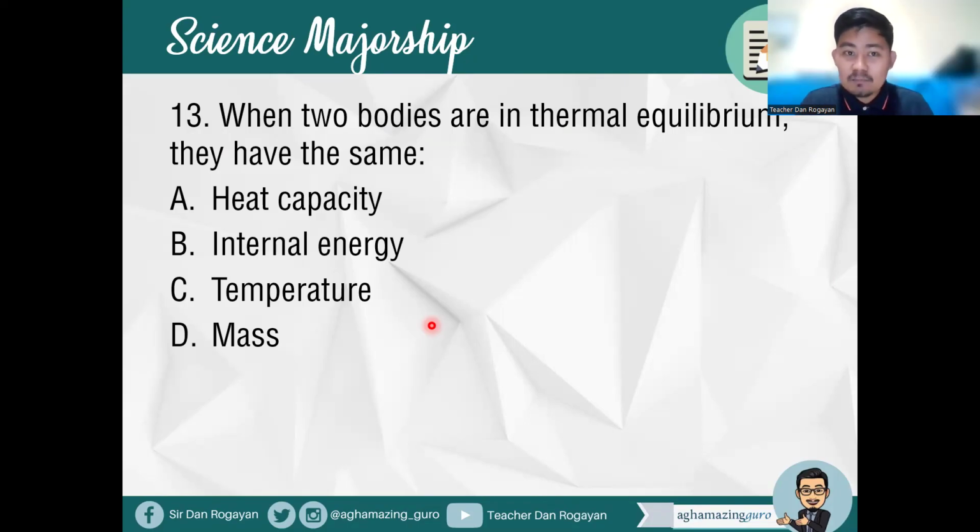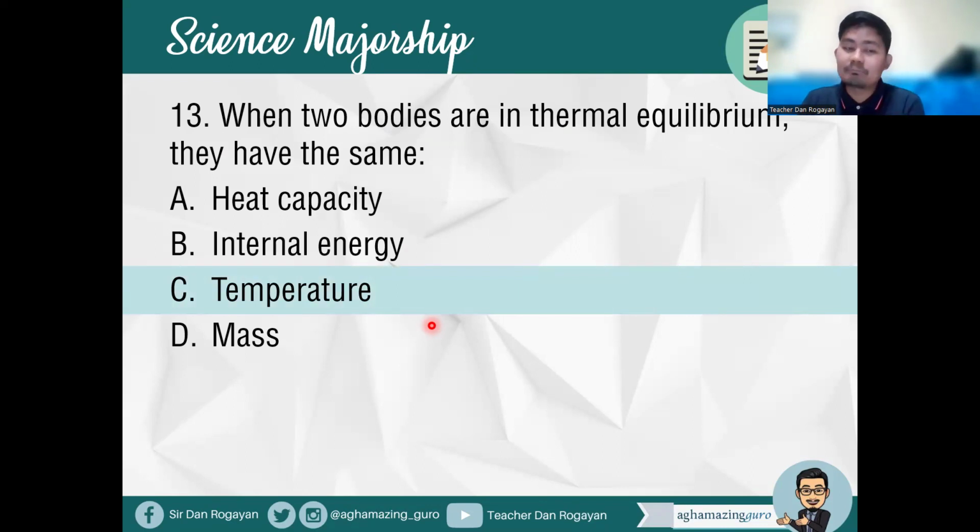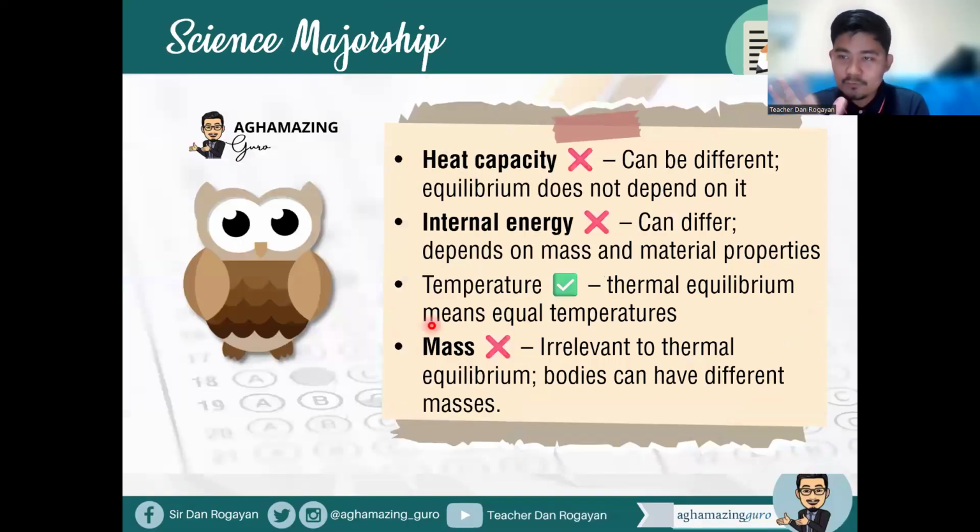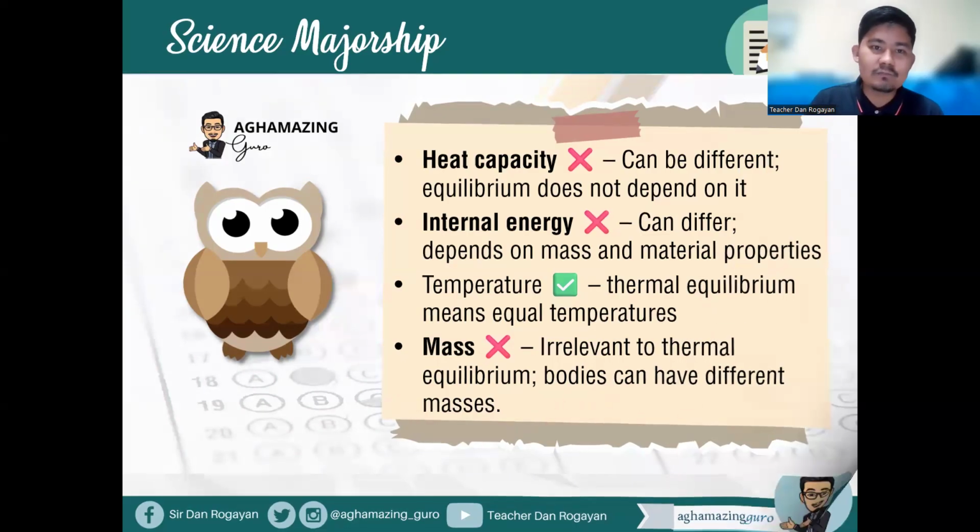Okay, of course. Now, when we talk about two bodies in thermal equilibrium, they actually have the same temperature. So the answer here is letter C. Before we go to item number 14, heat capacity can be different, and equilibrium does not depend on it. While the internal energy can differ, it depends on mass and material properties. While temperature, thermal equilibrium means equal temperatures. And lastly, mass, irrelevant to thermal equilibrium, bodies can have different masses. Okay, please take note of that.